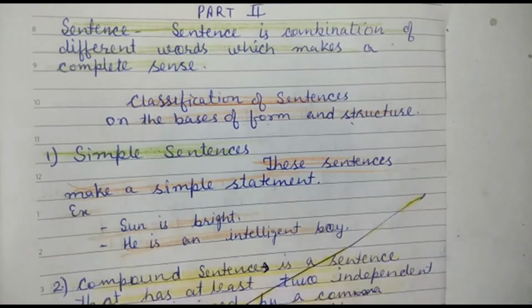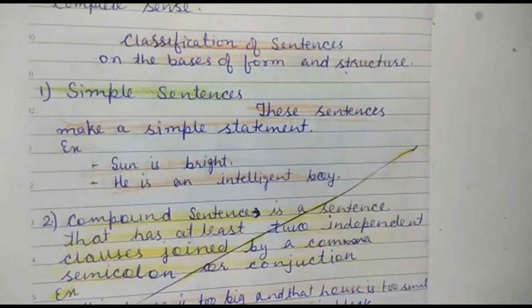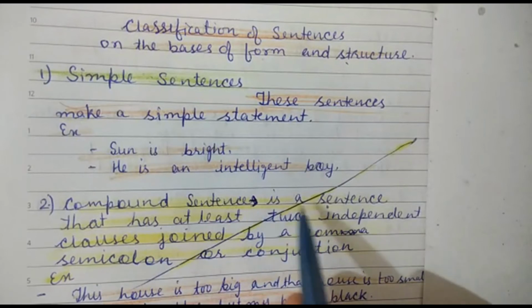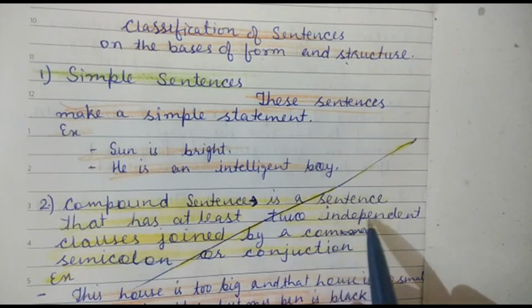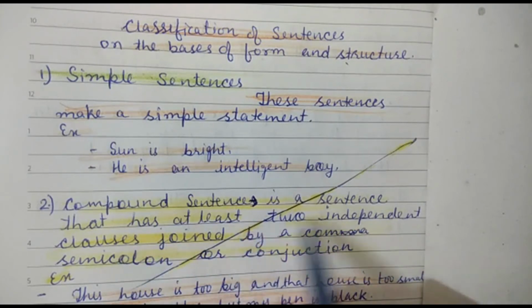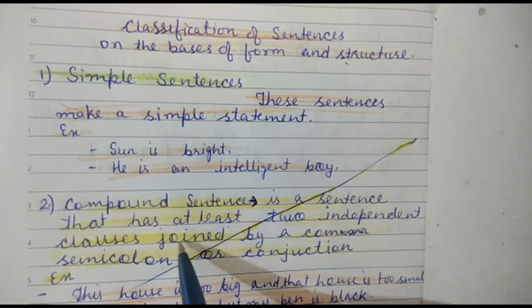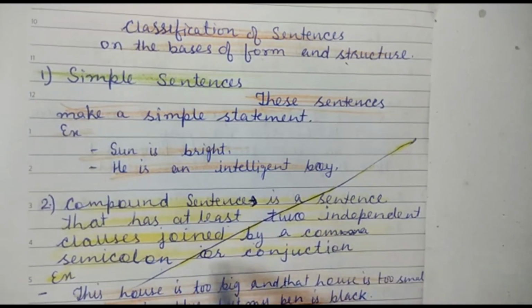Next kind is our compound sentences. A compound sentence is a sentence that has at least two independent clauses. Two independent clauses means at least two parts. More than two can be, but the minimum should be two, with clauses joined by a comma, semicolon or conjunction.